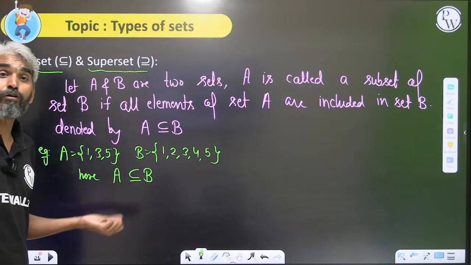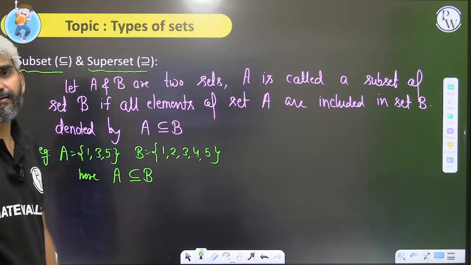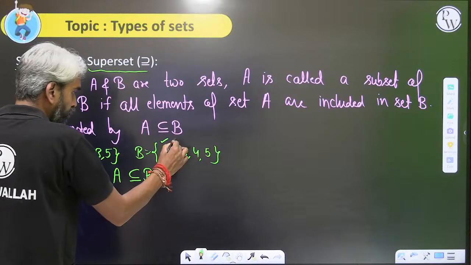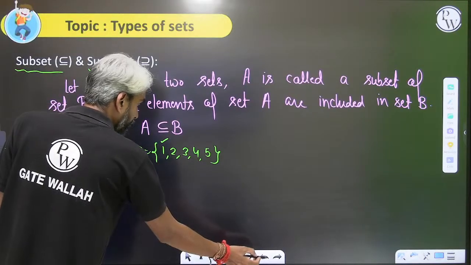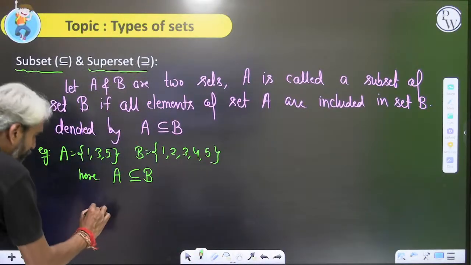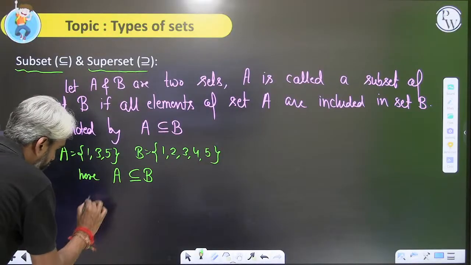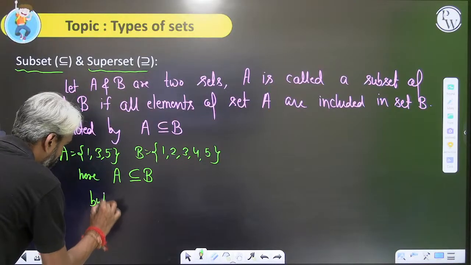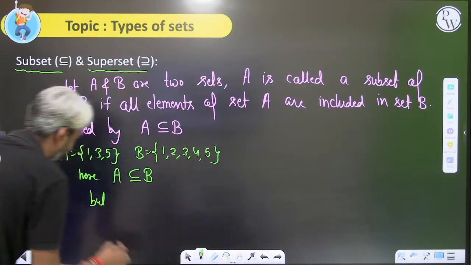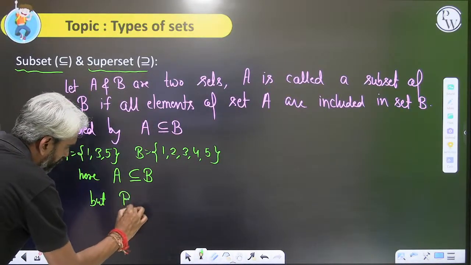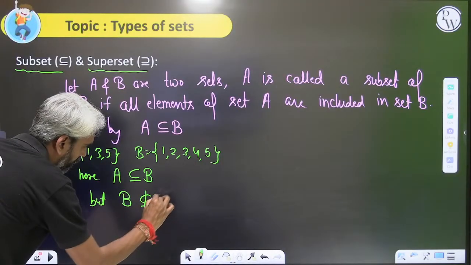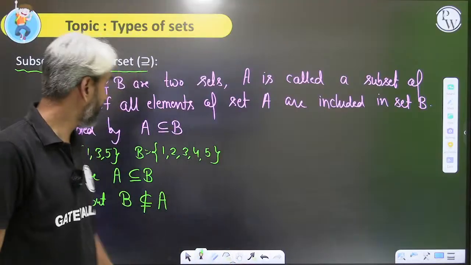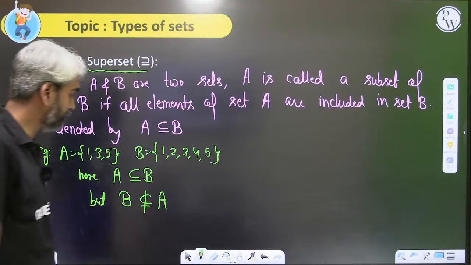When all the elements of B are included in set A. Please look at this. 1 is included in set A, but 2 is not included in set A. So A is a subset of B, but B is not a subset of A.